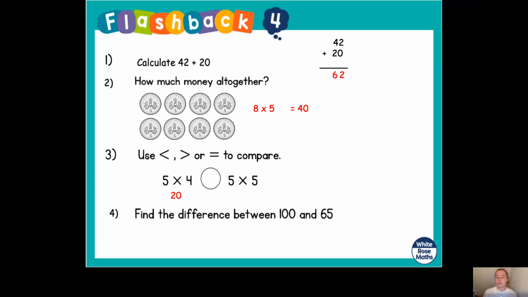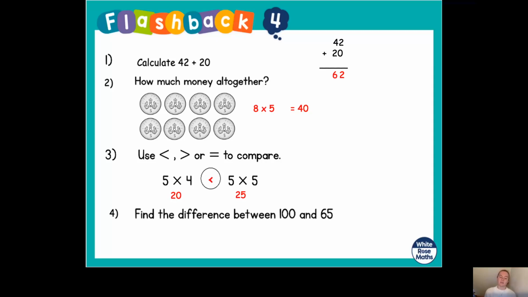So 5 multiplied by 5. Let's count up in steps of 5, 5 times. Are you ready? 5, 10, 15, 20, 25. Stop. We've counted 5 steps. And what number did we get to? Yes, we got to 25. So were we correct? Yes, we were, because we need the less than sign. Because 20, 4 multiplied by 5, is less than 25, 5 multiplied by 5. Or 25 is greater than 20.